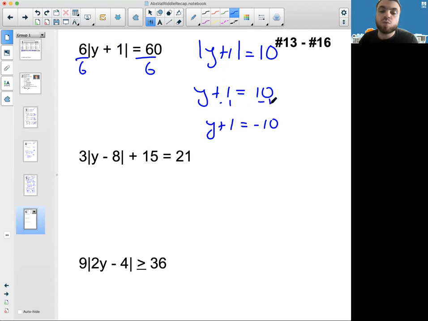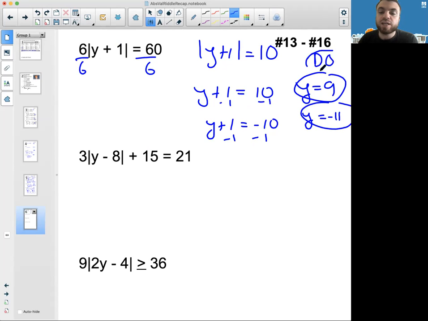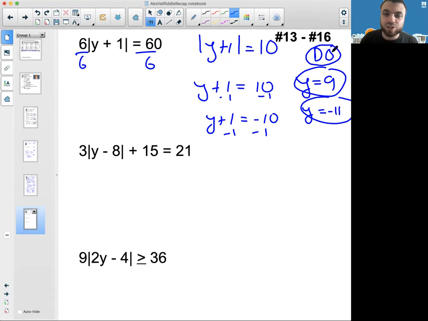By subtracting 1 on both sides, I get y is equal to 9. Here I get y is equal to -11. So 9 and -11. And I can see this one goes with DO, as in do you love doing this as much as I do?